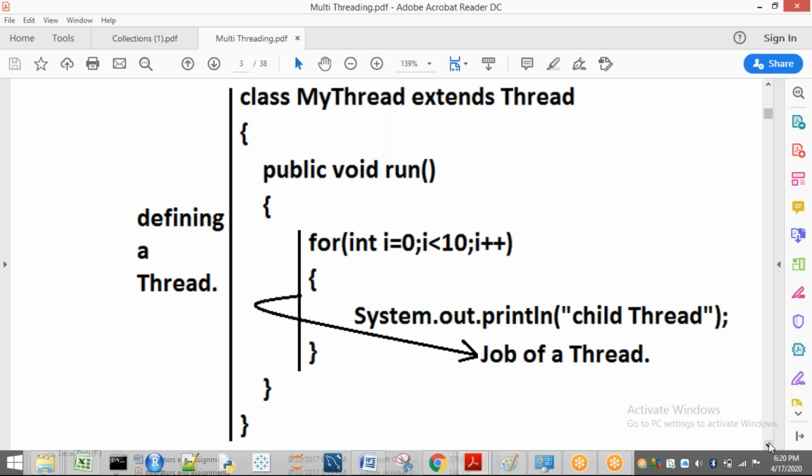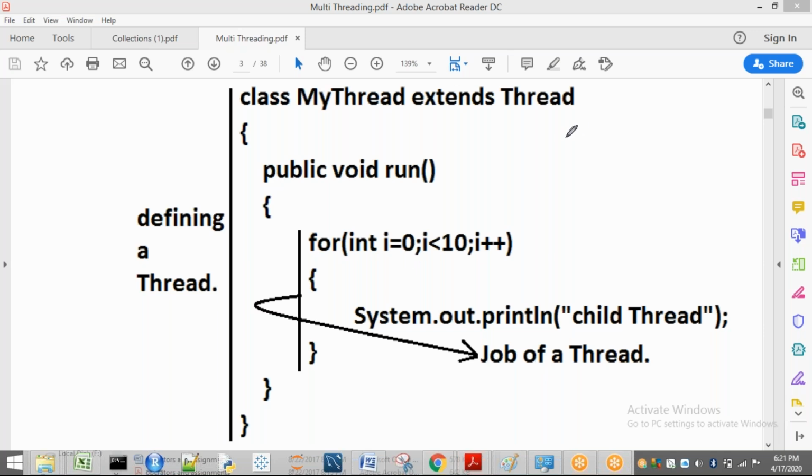Now we are discussing how to create a thread by using the Thread class. See here, in this example, I have created one class named MultiThreading. This MultiThreading is going to extend a class called Thread. Inside this, I'm going to write some run. All these things you don't know initially, so I will explain them. Before explaining this program, I will explain what are the things present in Thread and in Runnable, so that you will get clear clarity before seeing this example.